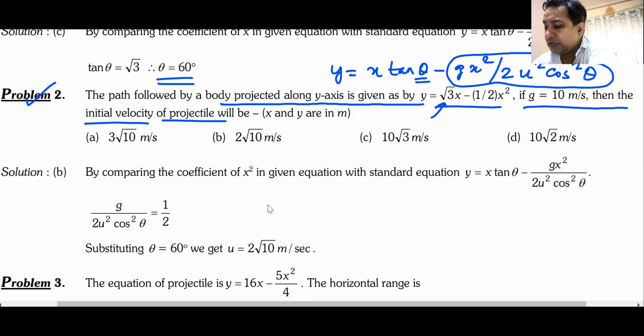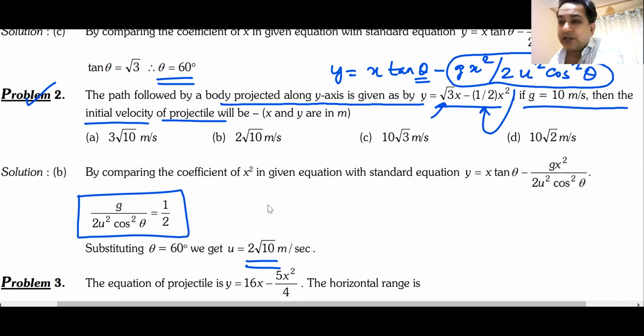Root over 40 is correct. 2 times root over 10 is the answer. So you compare this entire term with this term. Here they have compared g by 2 times u squared cos squared theta to half. The value of g is 10. You put the values, you get the answer, and the answer is 2 times root over 10.